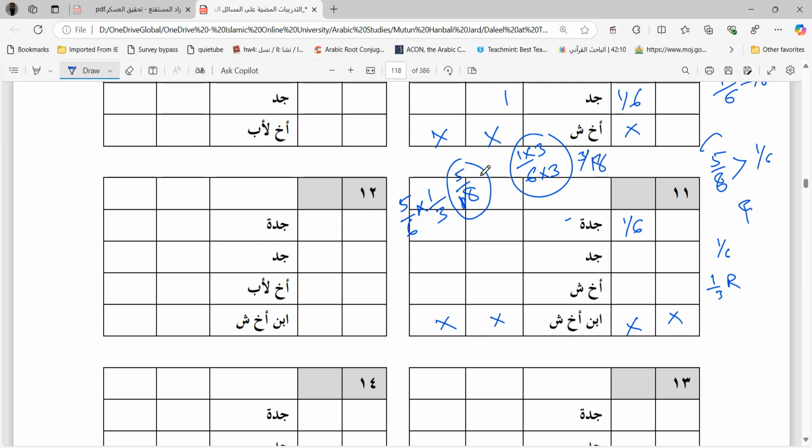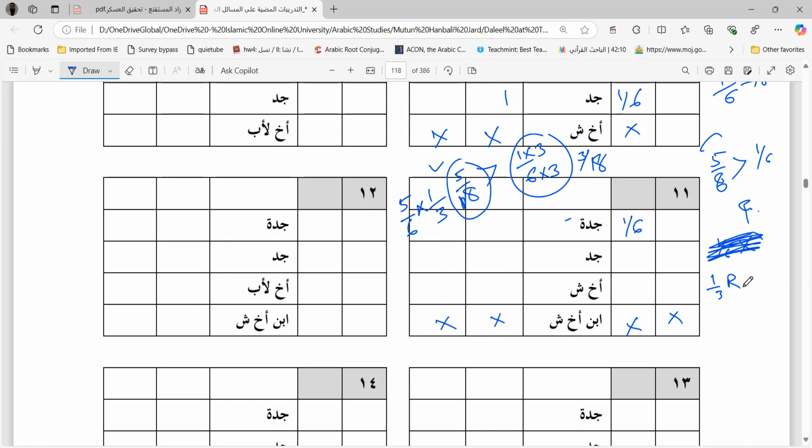Which one is bigger? Obviously 5 by 18 is bigger, which means we will not give 1 by 6 to the grandfather. Why? Because 1 by 3 of the remaining is giving us a better solution. It is giving us a higher value. 5 by 18 is greater than 3 by 18. So we will not give 1 by 6. So we rule out this possibility. We cannot give 1 by 6 to the grandfather.